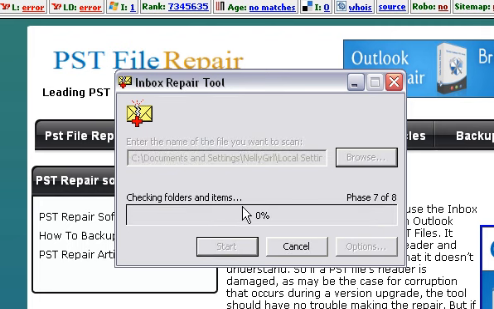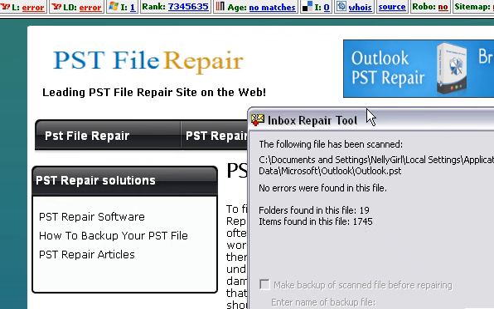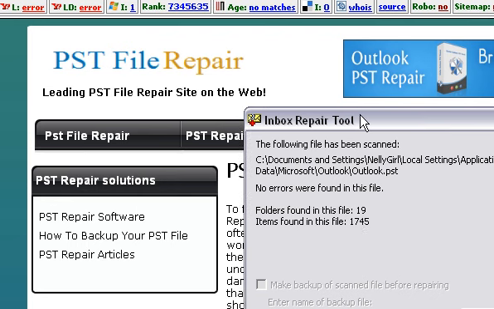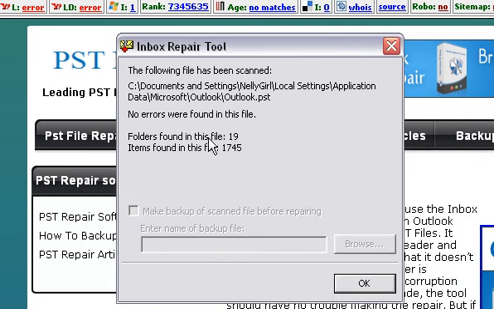It's going to take a minute or two to analyze. Granted, this one found, let's see, no errors found on this file. Well, if there were errors, here is what you would do. That's great that there weren't errors. You ensure this box, which should already be checked by default, that says make backup of scanned file before repairing. That's mandatory. You need to always create a backup before you try to repair the file.